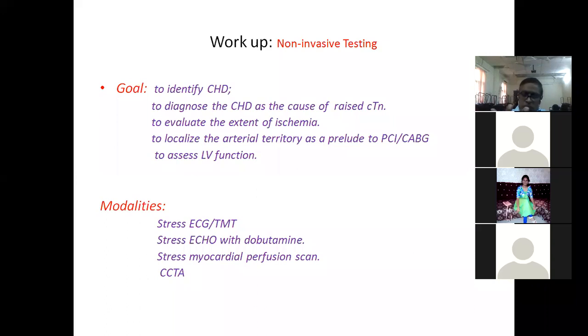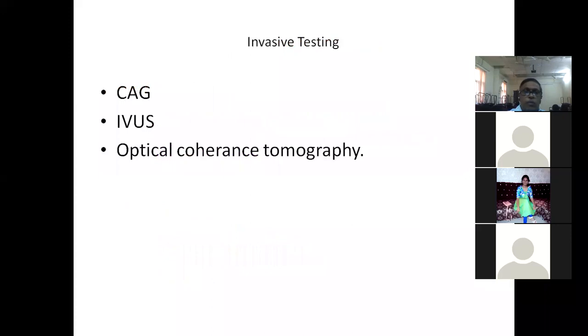Another non-invasive test is probably CCTA, that is CAT scan. This 64 slice CAT scan has been introduced. This is also a non-invasive, quite costly test involving radiation. This also estimates the calcium score. This may also be useful, but with the availability of highly sensitive troponins for triage, the role of CCTA is debatable. CCTA is mainly useful in the emergency room for triage of patients. If highly sensitive troponins are available, probably that is better than CCTA.